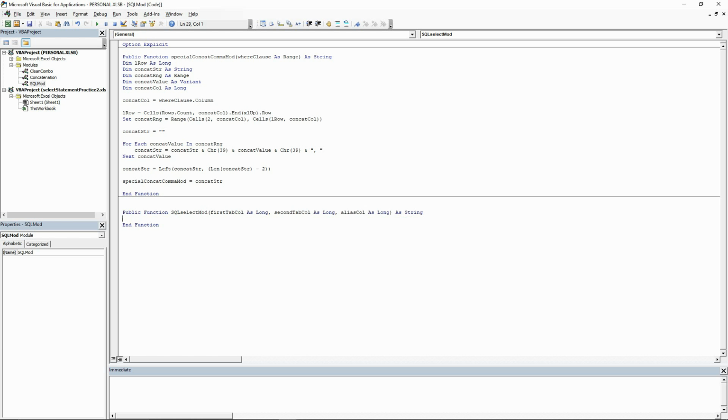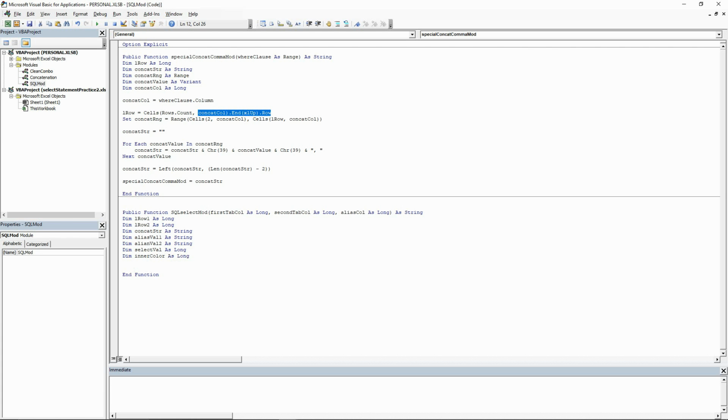We will need two variables for the last row in each of the field listings. We will need a string for our concatenated list. We need two string variables for our aliases. The select val will be used to iterate through our loops. We will store the interior color, which is the highlight color, in a long variable. For more information about the interior color and how to use it, please watch the 6th video in this series.